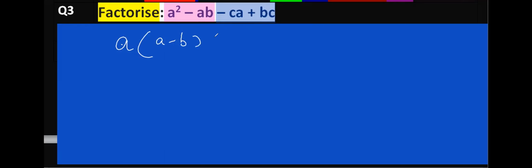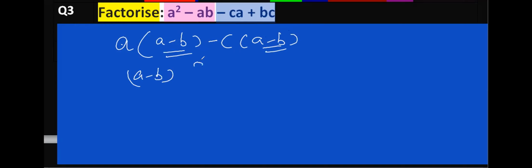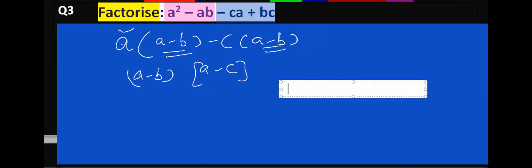In second, what is common? Minus c is common, so that is a minus b. What is again common? a minus b is again common. And what is left here? In first part, it is a, and second, that is minus c. So, factorization of a square minus ab minus ca plus bc will be (a minus b) multiplied by (a minus c). These are two factors, and this is the answer of this question.